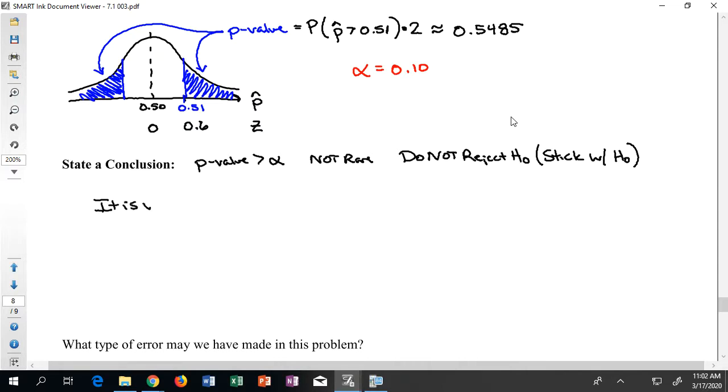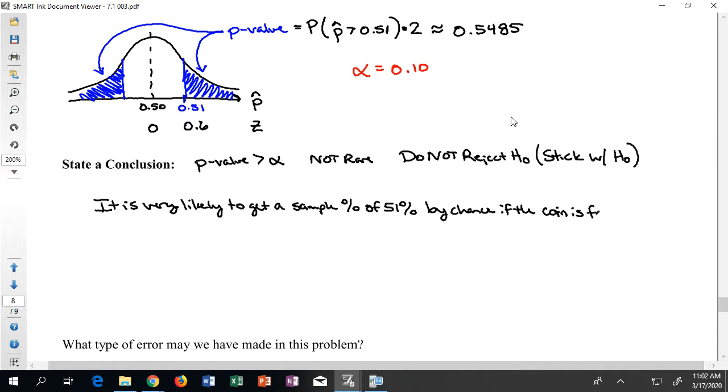So I'll say it is very likely to get a sample percent of 51% by chance if the coin is fair. Like, it's not weird to get 51%. That could totally happen. It happens over half the time. Okay, so if that happens over half the time and it's not rare, then I can state what it is that I believe.